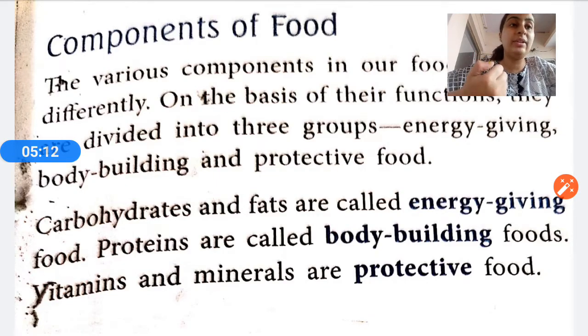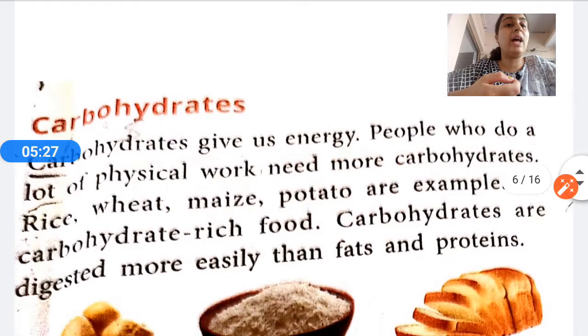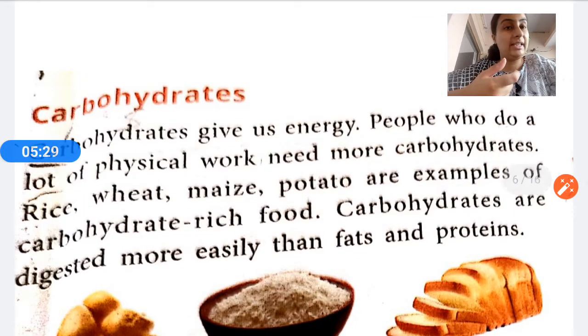I've already told you in the chart. Proteins are called bodybuilding food because they help us to grow. And vitamins and minerals are called protective food because they protect us from various diseases. Understood, children?